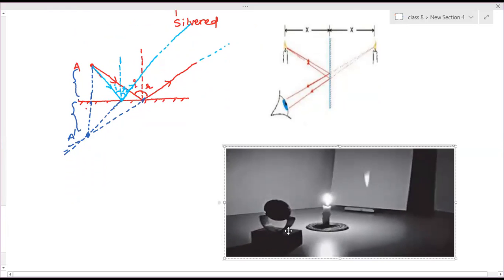Yes, mom. What is here? Here is one mirror. This is not a plain mirror, it is a different mirror. It is a spherical mirror. Here is a candle, and the flame of the candle is obtained here.